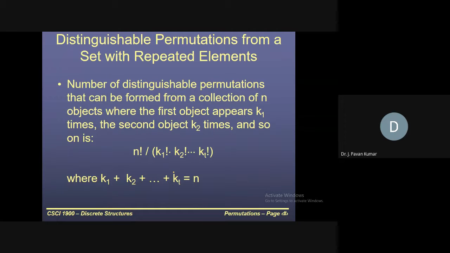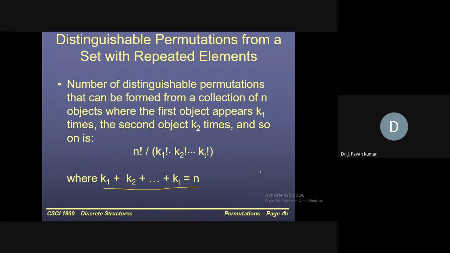Remember, when we apply this formula we want to check that k1 plus k2 plus so on up to kt is equal to n. We need to consider the elements which are repeated even a single time as well. Then only this will be true.